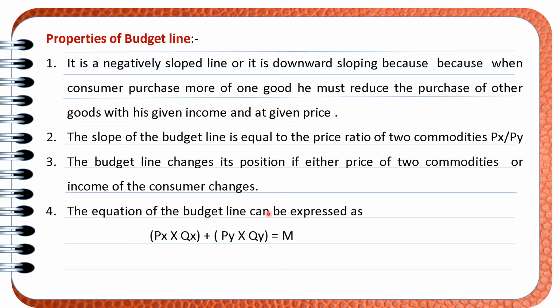The equation of the budget line can be expressed as px.qx plus py.qy less than or equal to m. It means that the expenditure either should be equal to money or should be less than money. It cannot be greater than money because we can only incur the expenditure if we have money. So either the expenditure should be equal to money or should be less than income. Income means disposable income.